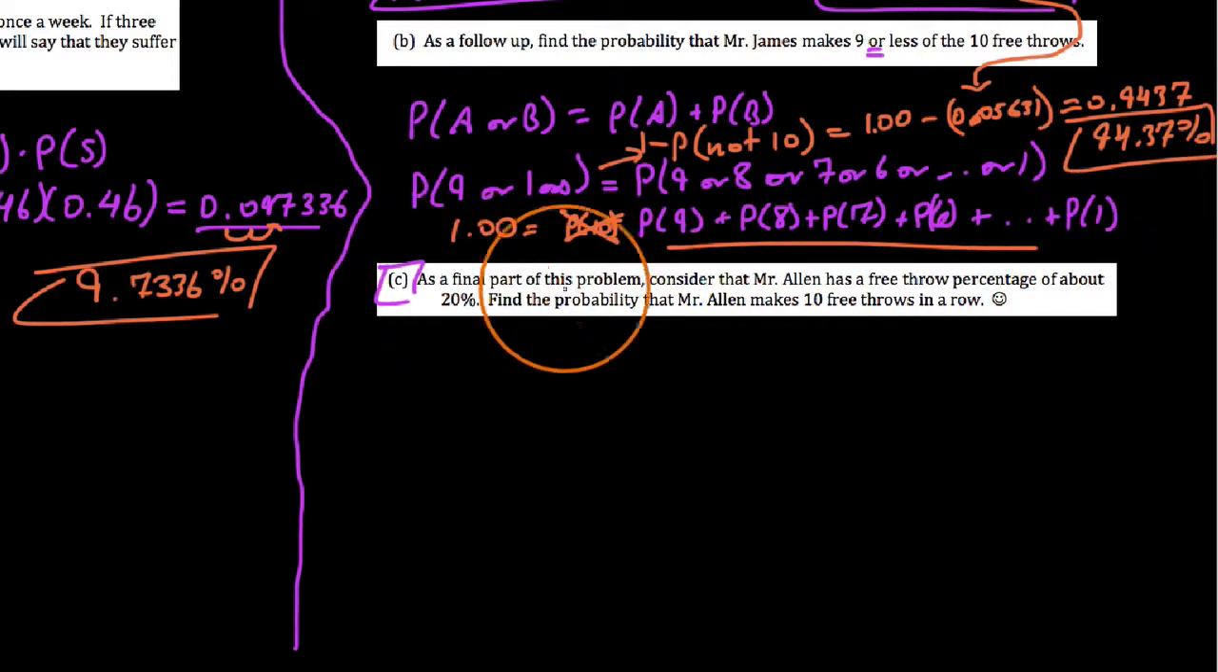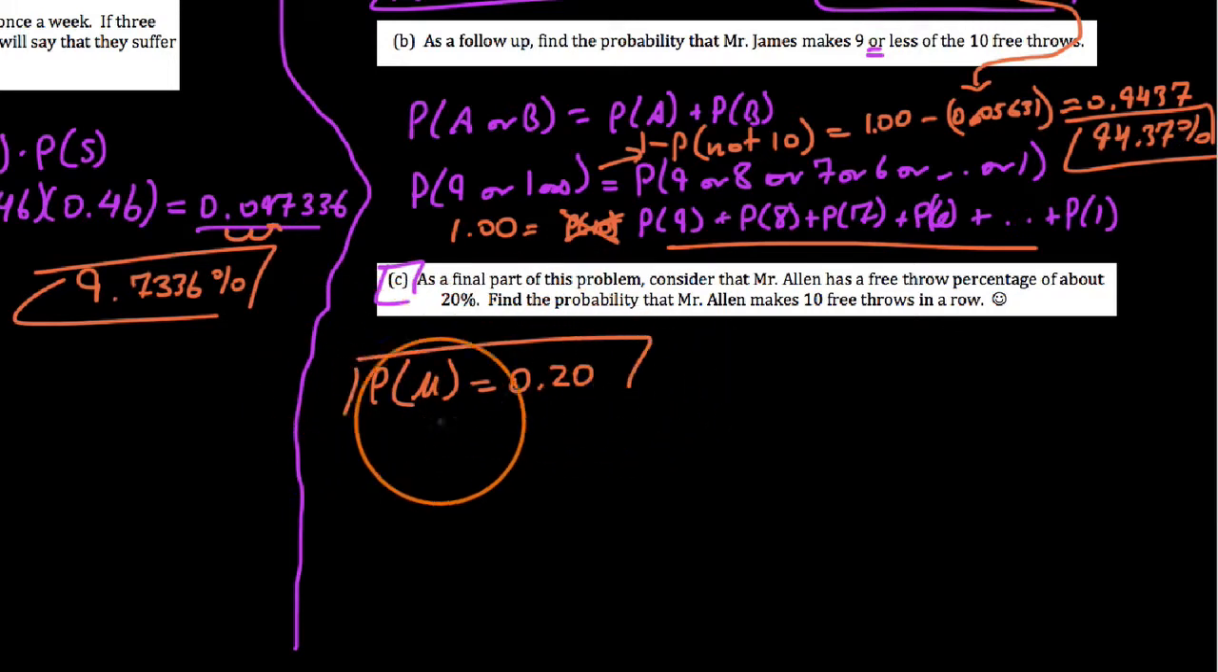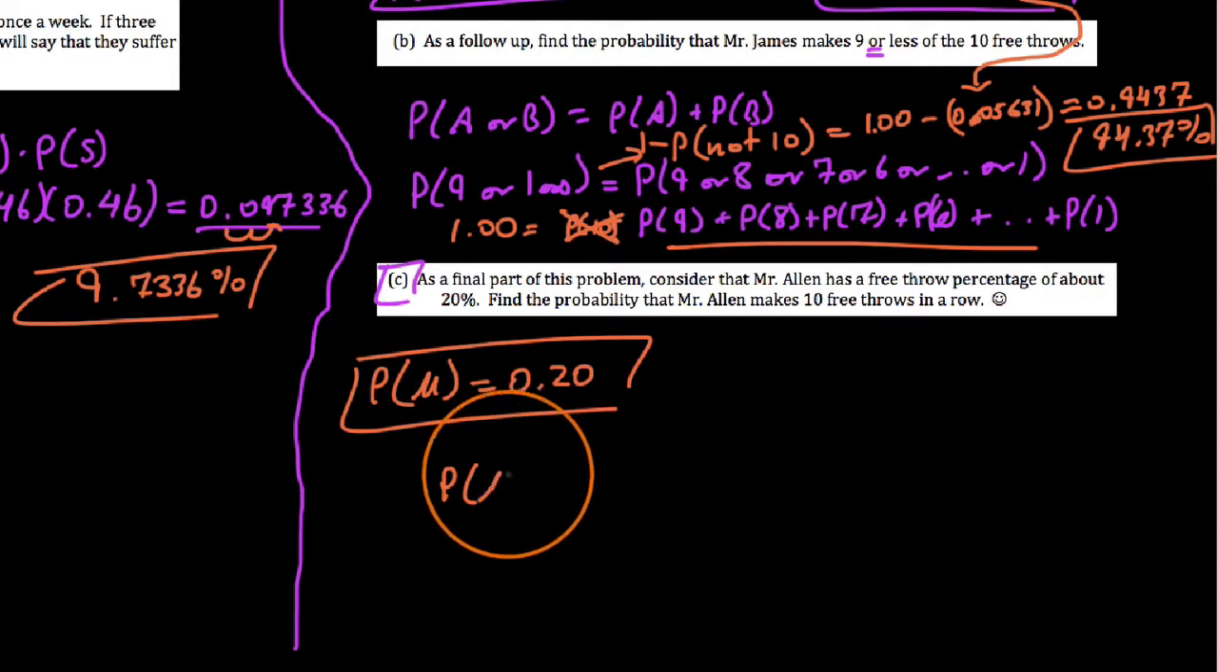Okay. So now as a final part of this problem, I say, well, let's consider that my free throw percentage is about 20%, and I'm telling you, that's me being nice to myself, okay? So we say the probability that I make it, Mr. A makes it, is 20%. So my question is this: how likely is it that I make 10 free throws in a row? So we say probability makes all 10.